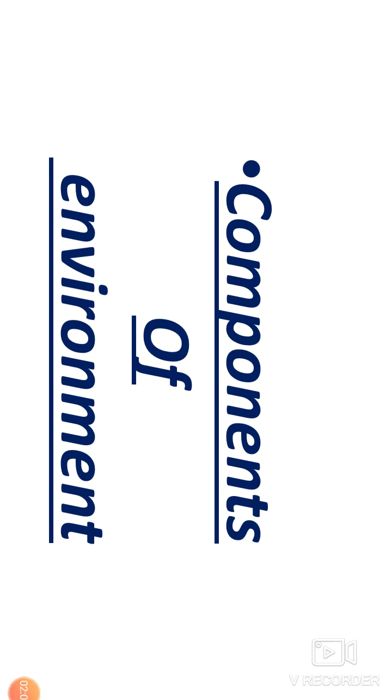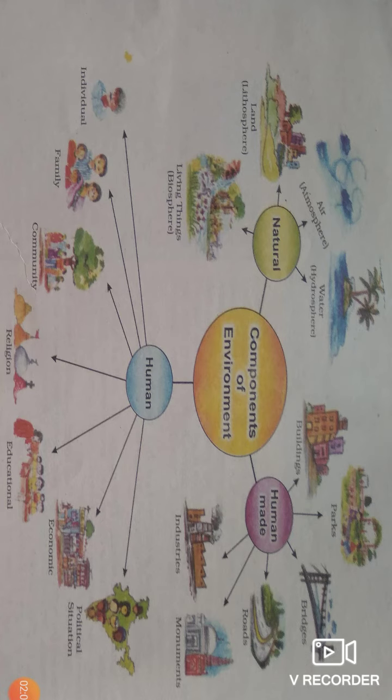Then see components of environment. So here is one diagram, and this diagram is in our book also. So through this diagram we can understand the components of environment. They are human made, human is also a component, and natural components.